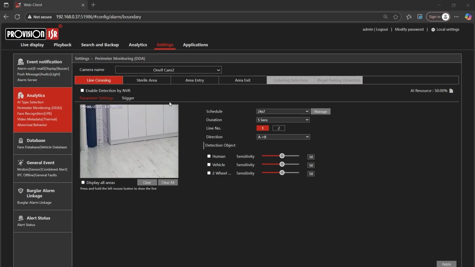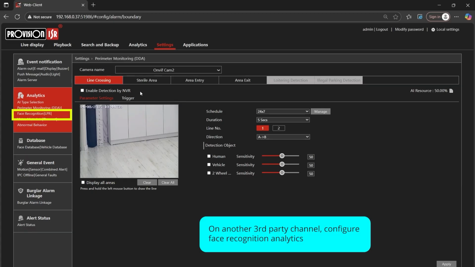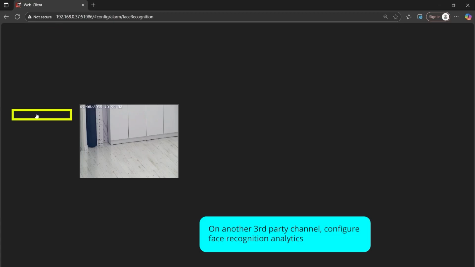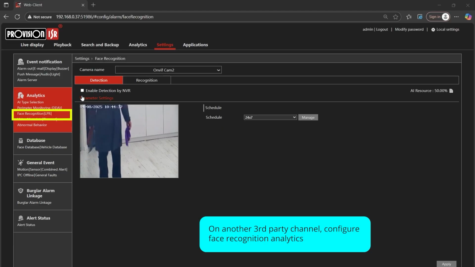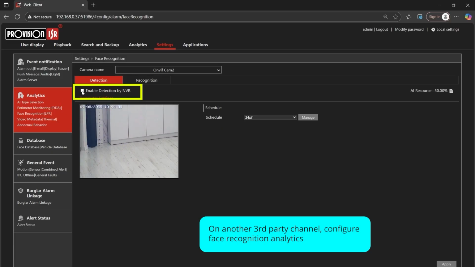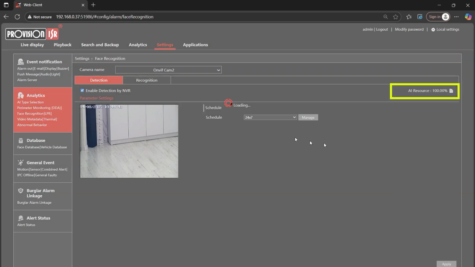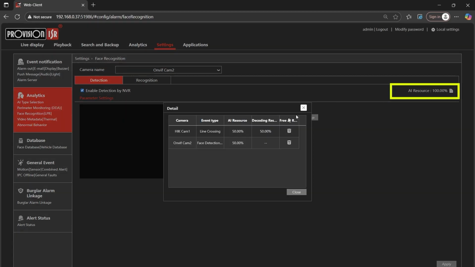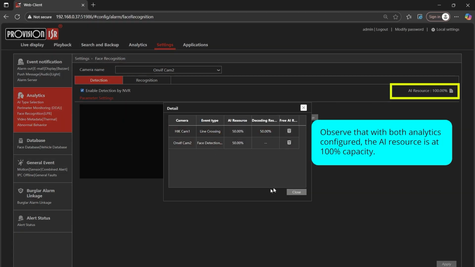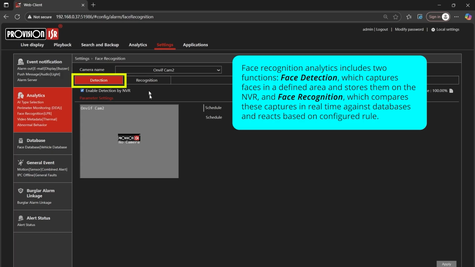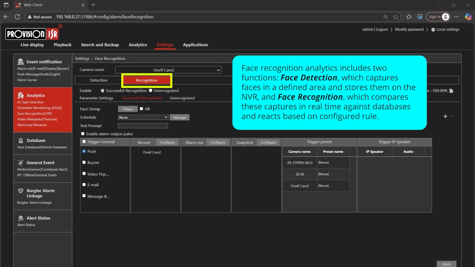If we then enable analytics on the ONVIF camera, either line crossing or face detection and recognition, the remaining 50% of the AI resources are consumed, bringing the NVR to its maximum onboard analytics capacity. In this scenario, face recognition includes both face detection and recognition, since the camera itself does not support detection.